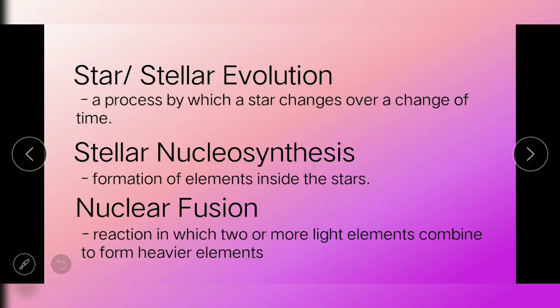Now let's familiarize ourselves with the following terms: star or stellar evolution. Stellar evolution is a process by which a star changes over a change of time. The next term is stellar nucleosynthesis. Stellar nucleosynthesis is a process of forming elements inside the stars. Stellar means star. The next term is nuclear fusion. Nuclear fusion is a reaction in which two or more light elements combine to form heavier ones. Ulitin ko, nuclear fusion is a reaction in which two or more light elements combine to form heavier ones. From light elements to heavier ones.